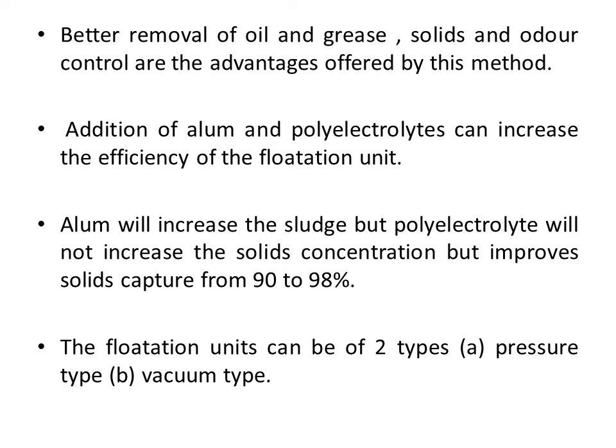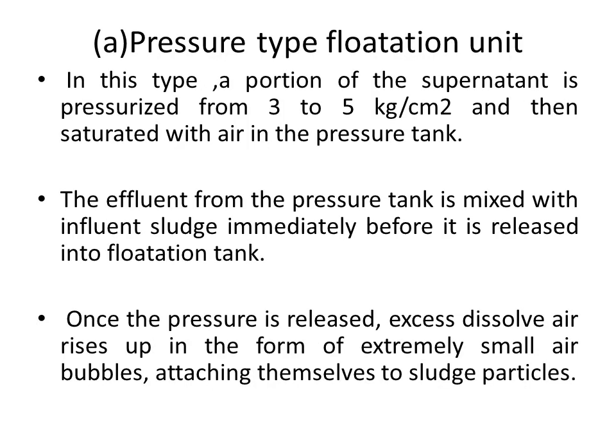So flotation units are of two types, pressure type and also vacuum type. Pressure type flotation unit means a portion of the supernatant or the clear effluent is pressurized to 3 to 5 kg per centimeter square. Then it is saturated with air in the pressure tank, mixed with the air. The effluent from the pressure tank is mixed with the influent sludge, the sludge that is coming in, immediately before it is released to the flotation tank.